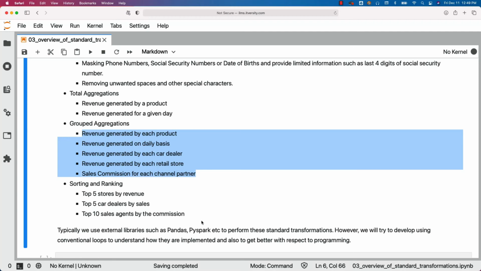Once again, I am reiterating, even though we will be manipulating the collections to achieve some of these things using loops, we typically don't use this approach. We use either Pandas or PySpark. However, it is a very important section where you understand how these are actually implemented. Also, you will be comfortable with the programming if you follow these tasks and also the exercises at the end, and be comfortable with dealing with collections using Python as programming language. Make sure you put enough emphasis on this section and practice enough to get better at programming.